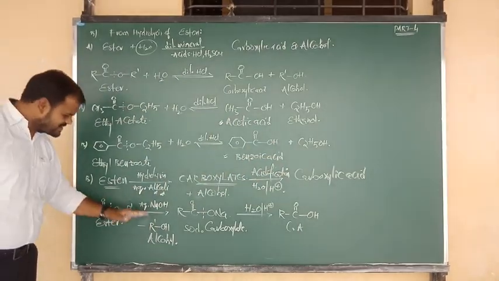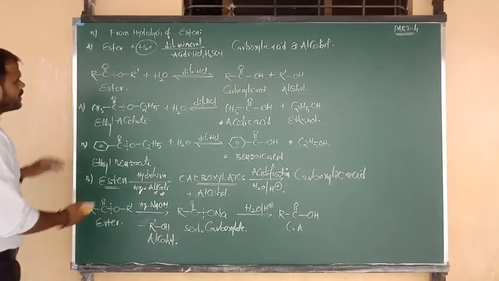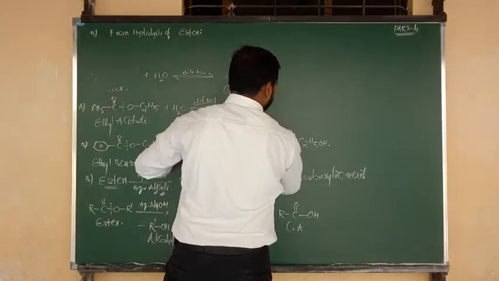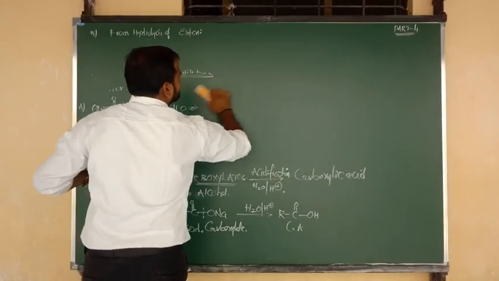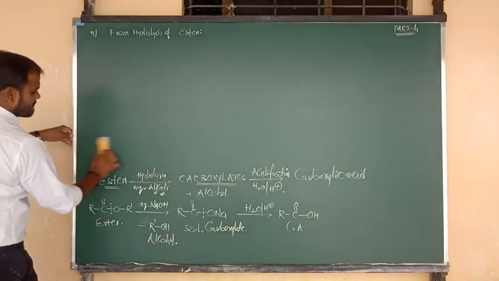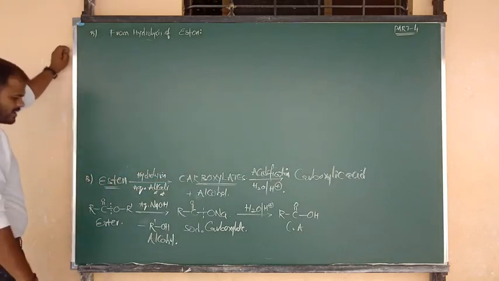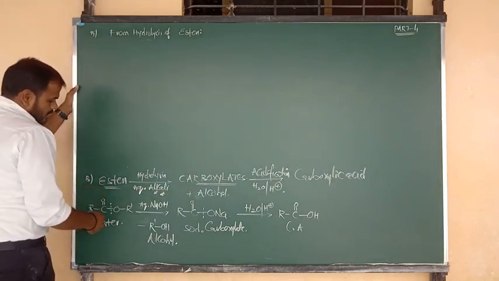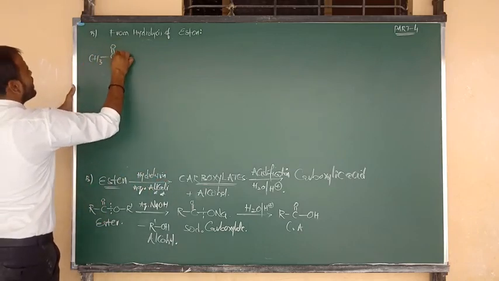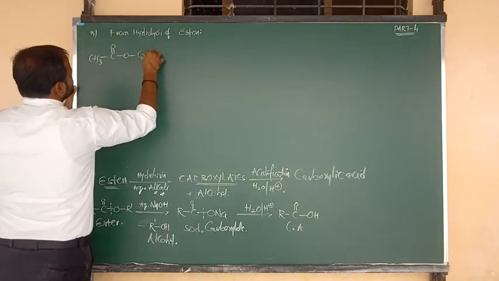Okay, based on this medium I want to give you one example. So let me consider an example for ester. CH3 bonded to C double bond O, C bonded to O, and O bonded to C2H5.